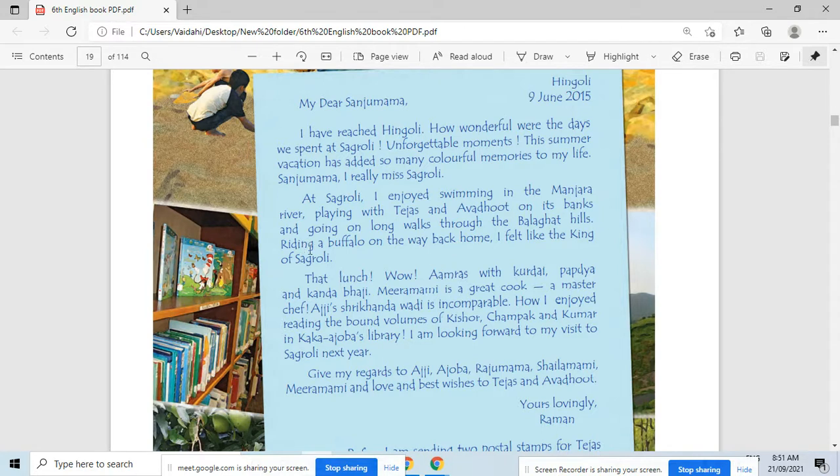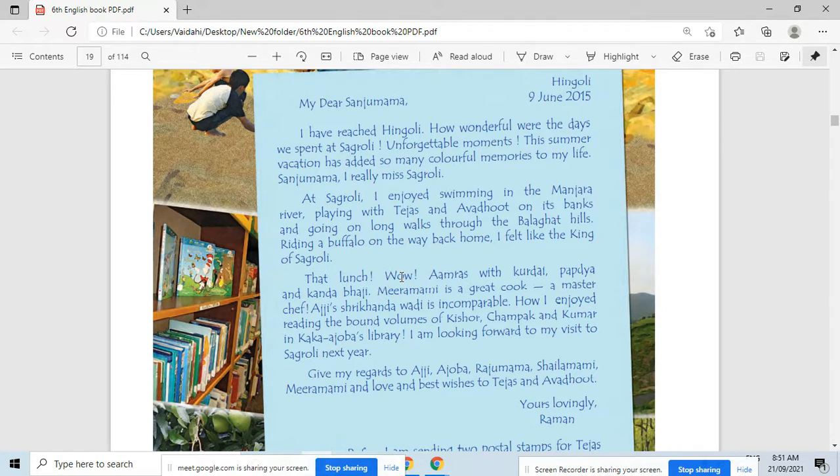Okay. Next question here. Where did Raman go for a long walk? Balaghat Hill. Okay. So who felt like the king of Sagroli? Raman. Next question. What did Raman feel like? So he felt like the king of Sagroli here.